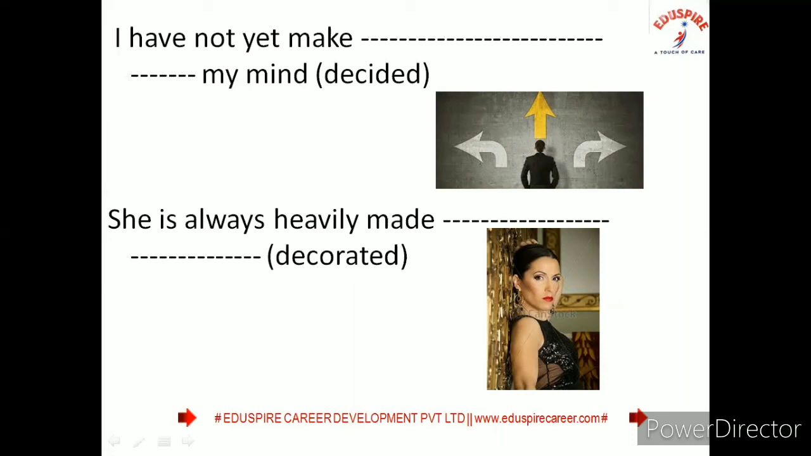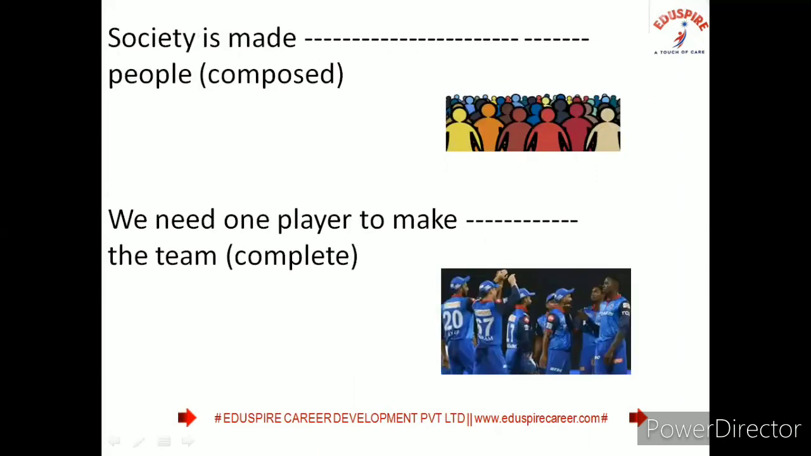She is always heavily made dash, made up. That means decorated. Society is made up of people. That is composed. We need one player to make up the team. That is to complete the team.